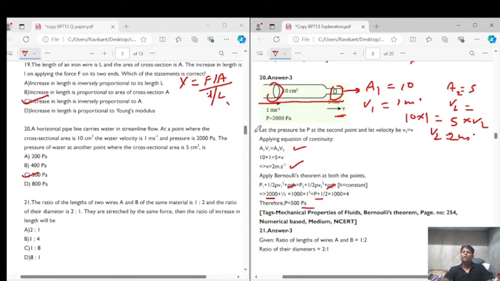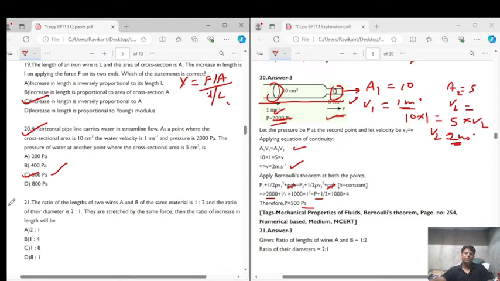What we can take as a conclusion from here is that if the velocity is less, pressure is more. If velocity is more, pressure is less. Here we have pressure as 2000 pascals, but velocity is 1 meter per second. Here we have pressure as 500 pascals, but velocity is 2 meter per second. Right? So the correct answer for question number 20 is option C, that is 500 pascals.